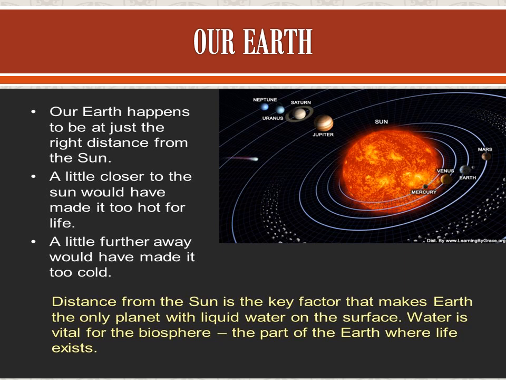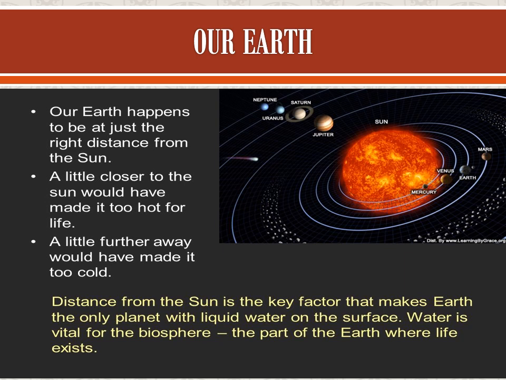Now everybody see this picture. Earth is there: Sun, Venus, Mercury, Earth, Mars, Jupiter, Saturn, Uranus, Neptune. These all are planets.